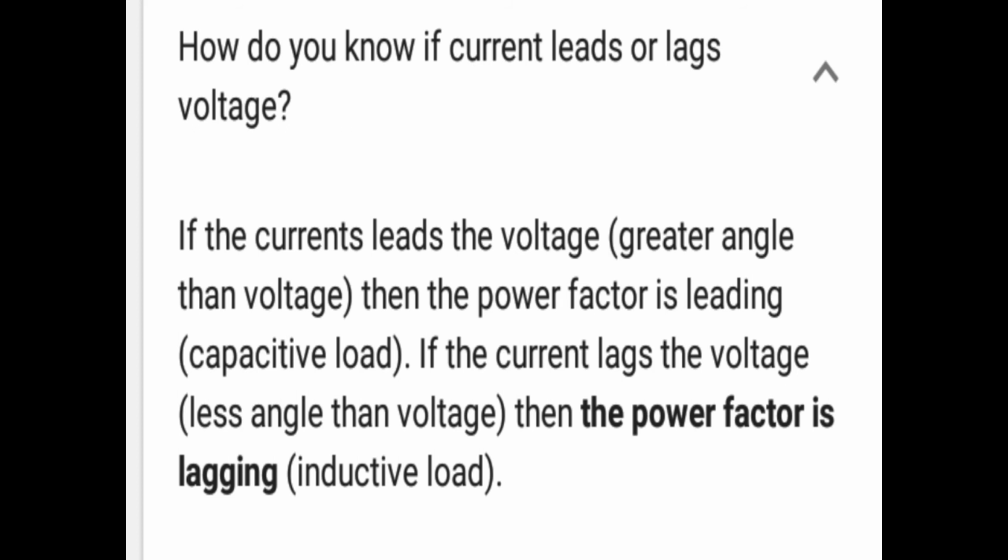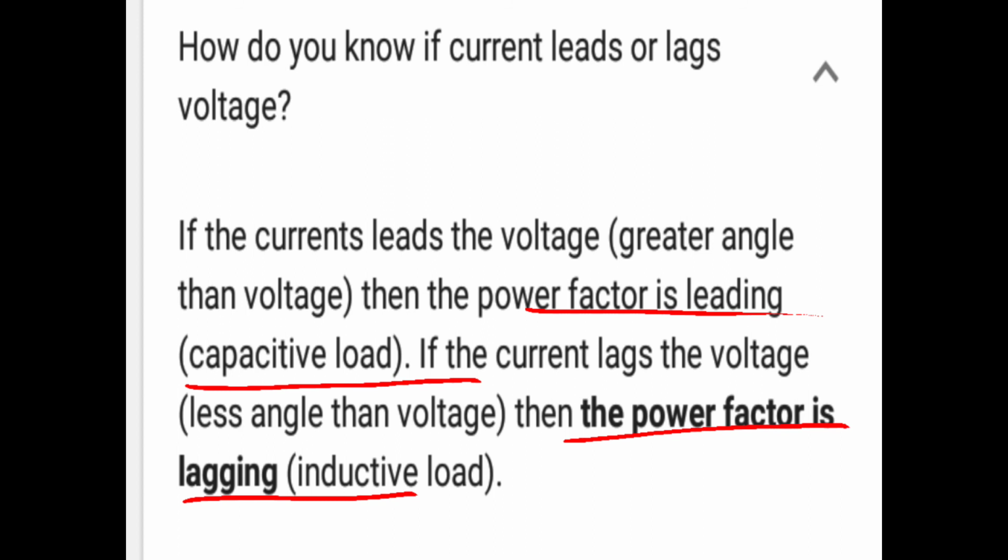Inductive load means inductive load power factor is lagging, and in capacitive load power factor is leading. Power factor is lagging in inductive load and power factor is leading in capacitive load. This is very important point.